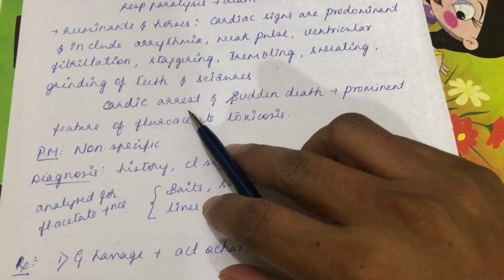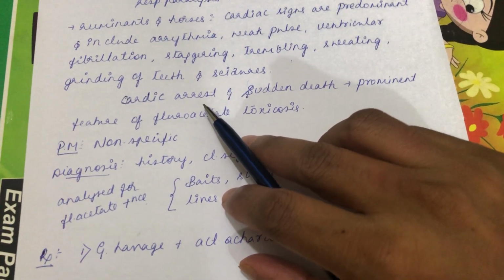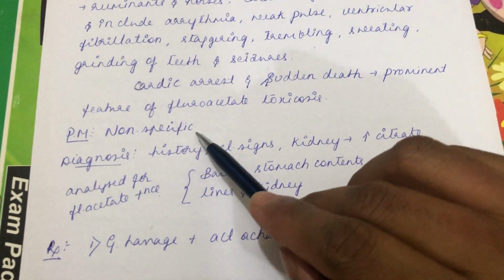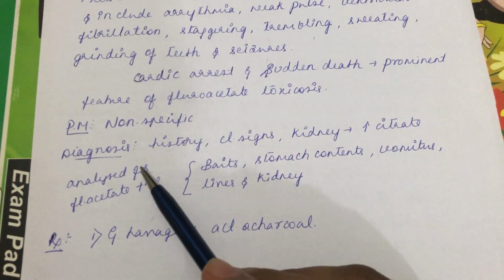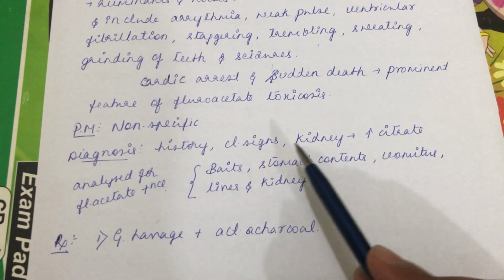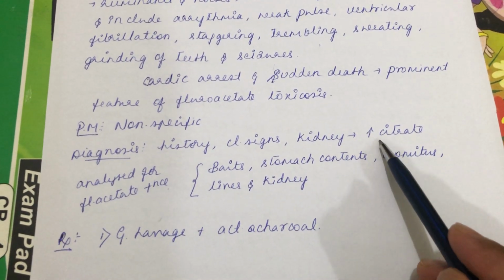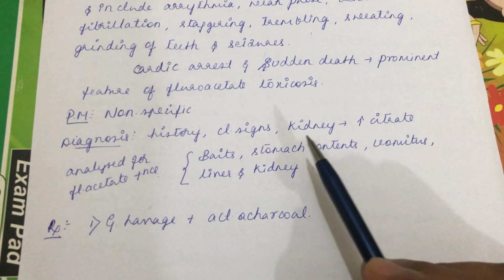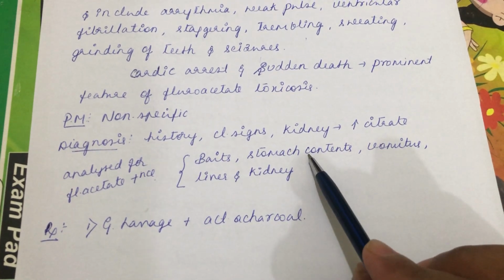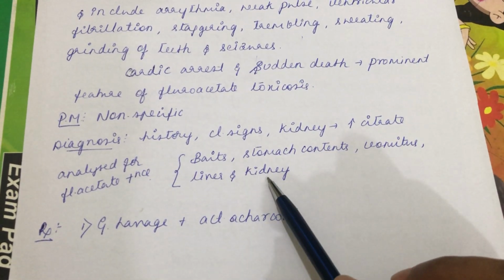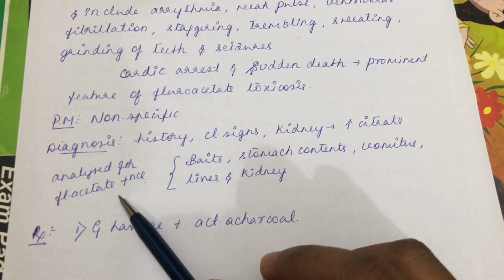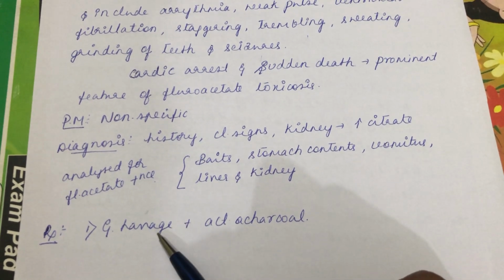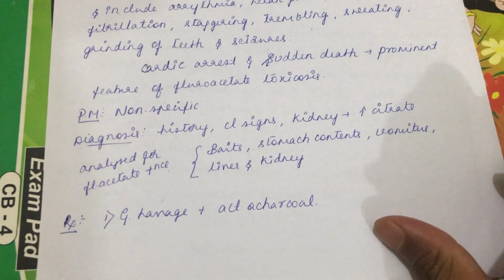The cardiac arrest is mainly due to vital organ damage from decreased energy production. Postmortem findings are non-specific. Diagnosis is through history and clinical signs. In the kidney, we have to estimate the citrate level, since citrate accumulation will be more, so the kidney will have a high amount of citrate. Take samples of bait, stomach contents, vomitus, then liver and kidney, and analyze for the presence of fluoroacetate. In treatment, there is no specific antidote. Give supportive treatment, or you can go for gastric lavage and activated charcoal.